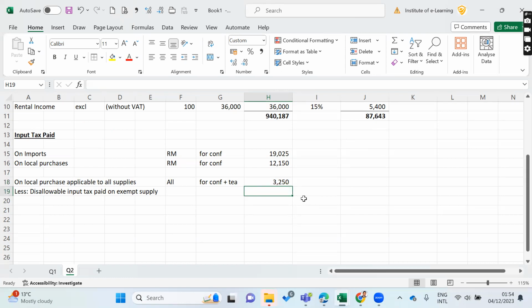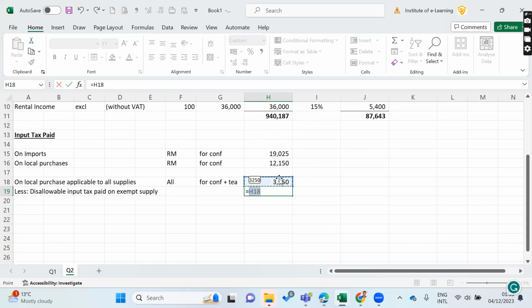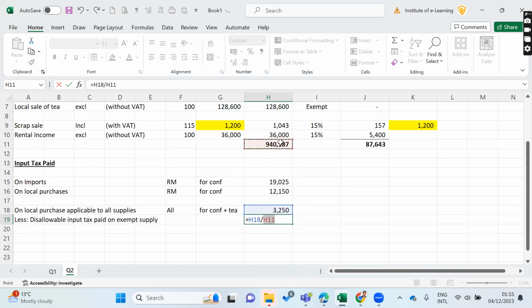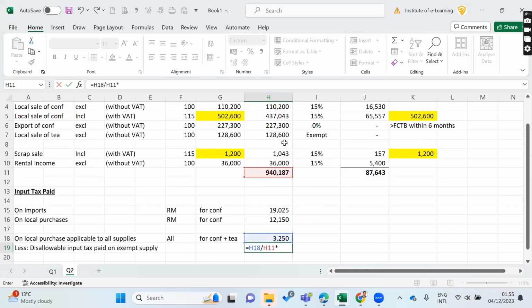If it is total, if it is this, right? Then what you have to do is take the total input, so total supply. This one you have to divide by total supply, and you have to multiply it by exempt, right?